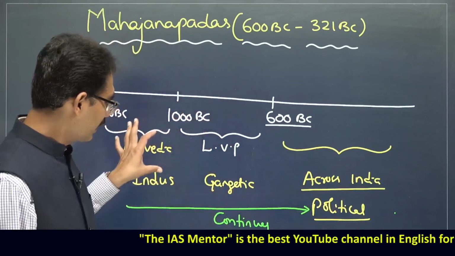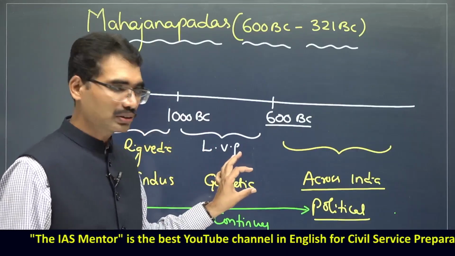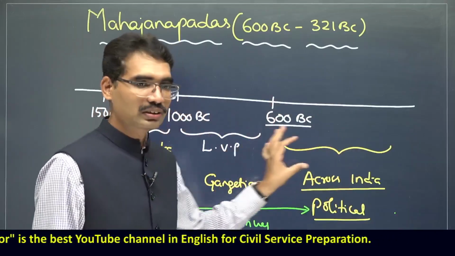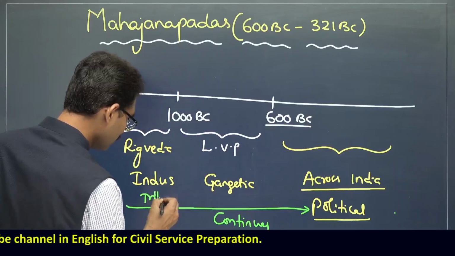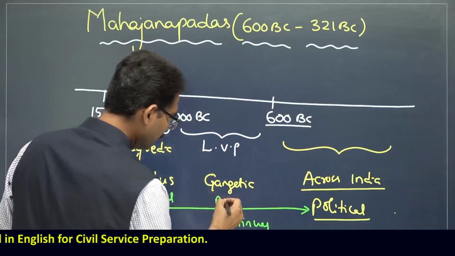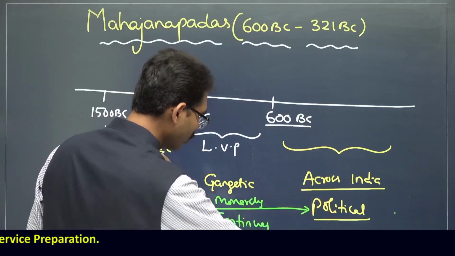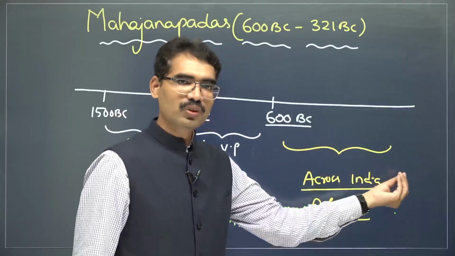Do you see this? Here, basic tribal kingdoms, and here monarchies emerged. Now when it comes to this, both tribal kingdoms also continue, monarchies also continue. That is how, when it comes to the Mahajanapada time period, the society, economy, and politics are going to continue from the previous period. In addition to that, some new elements will come.